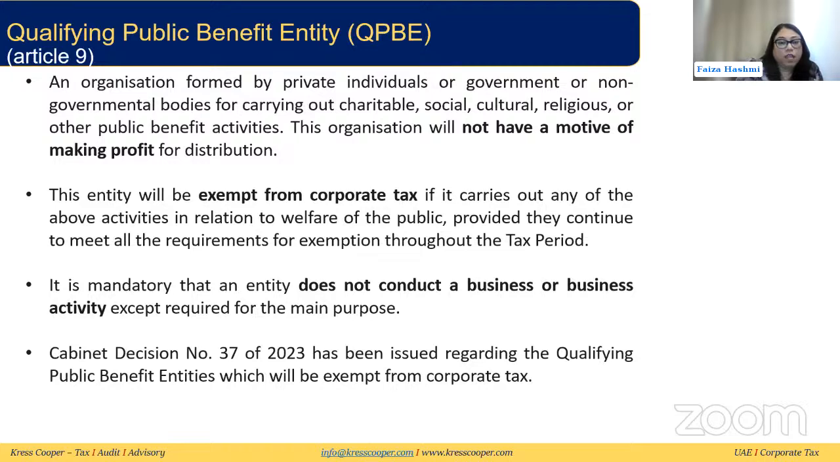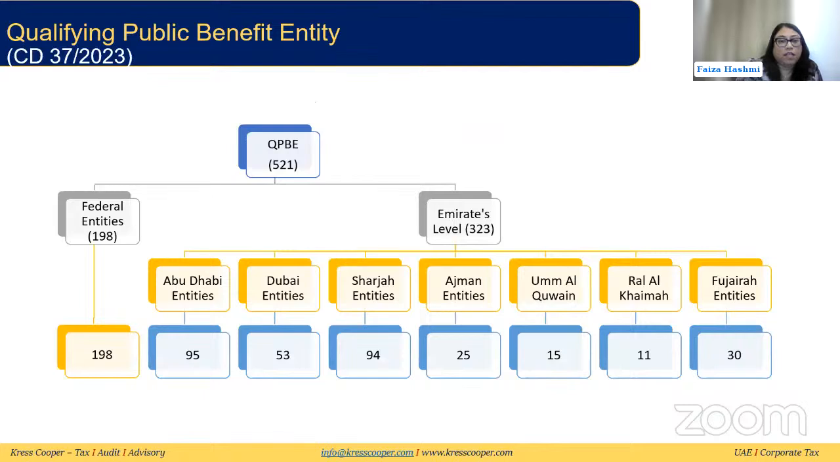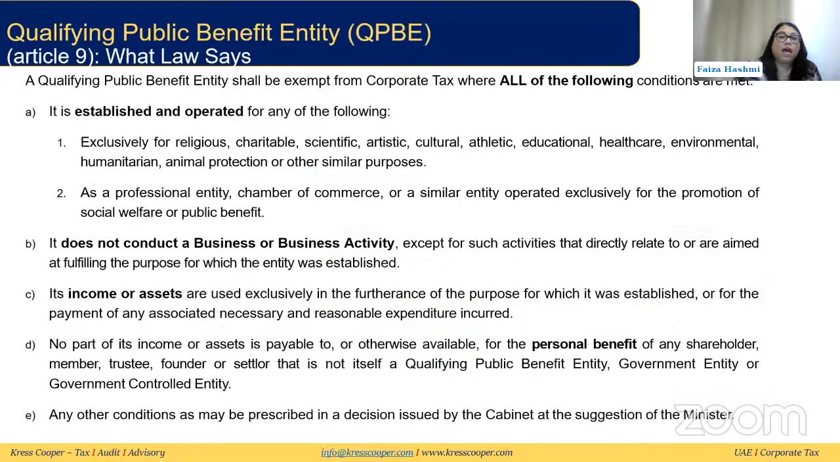It is a very vast document that has 521 qualifying public benefit entities stated over there. There are federal entities, and some are emirate-level entities. So you can see this breakup over here. There are 198 federal entities and 323 emirate-level entities. So they have been specifically named here. If they are over there, then only they will be treated as a qualifying public benefit entity.